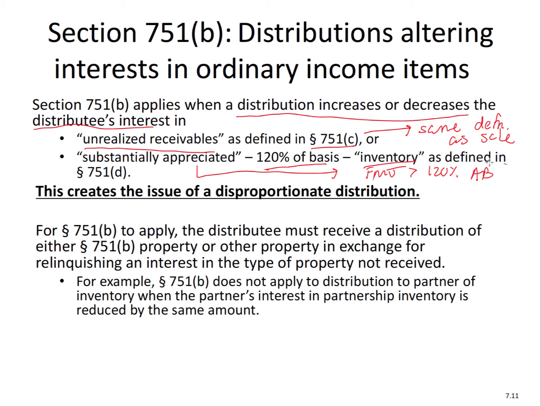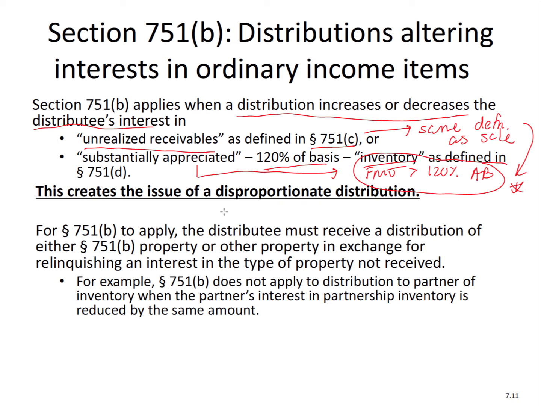This is a huge distinction from the sale rules. This is different because the sale rules were any inventory. Now it's just inventory that's considered substantially appreciated. The idea here is you can't get a loss. With the sale, you could get a loss. You could get that ordinary loss treatment. Here you can't. You can only get ordinary gain treatment with 120% or more.